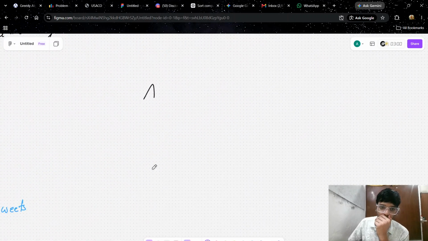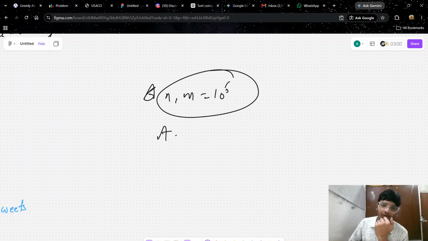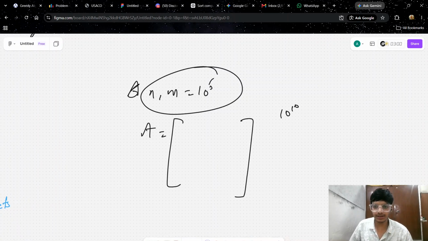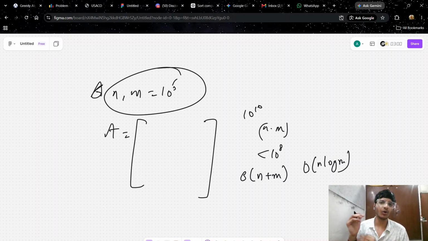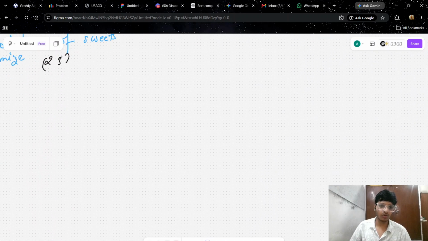If n and m range up to 10 to the power 5, and you try to manually fill in the elements of array A, this will cost order of n into m, that is 10 to the power 10. And we know that to be in the safe limit and not get TLE, we can go up to 10 to the power 8. So we have to be in order of n plus m, or order of n log m, something like that. We cannot go with order of n into m. So how will we find out?